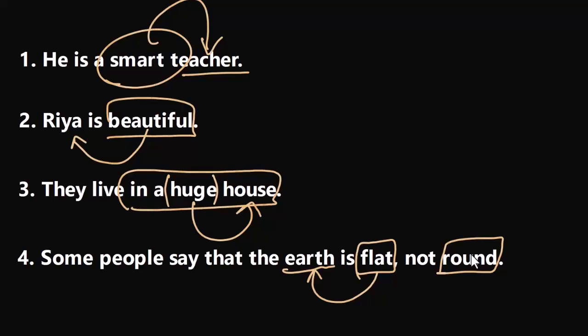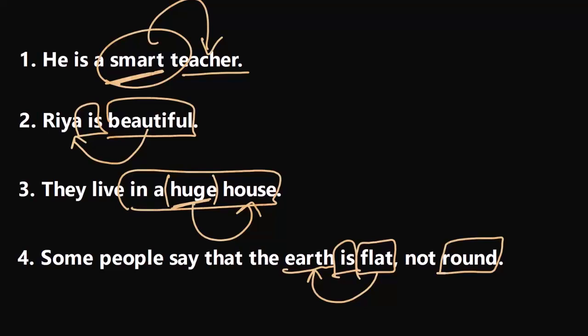Now, in these examples, you must have noticed that a descriptive adjective can come right before the noun it modifies, like here in the first example, also in the third example, but it can also come after the noun. When it comes after the noun, it usually comes right after the linking verb. It sits next to the linking verb and works as a predicate adjective, called a predicate adjective. We'll talk about it later in this video itself.